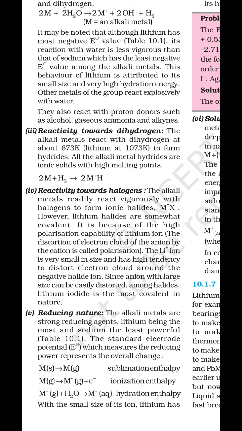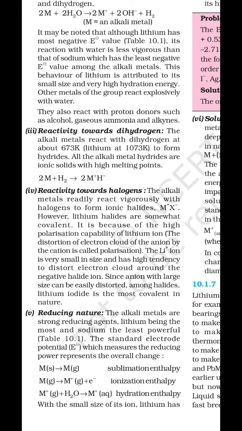The bigger the size of the anion, the greater will be the polarization. So greater will be the covalent character. That's why in lithium iodide, where lithium size is smaller and iodide size is bigger, the covalent character is maximum. That's why it is covalent in nature.